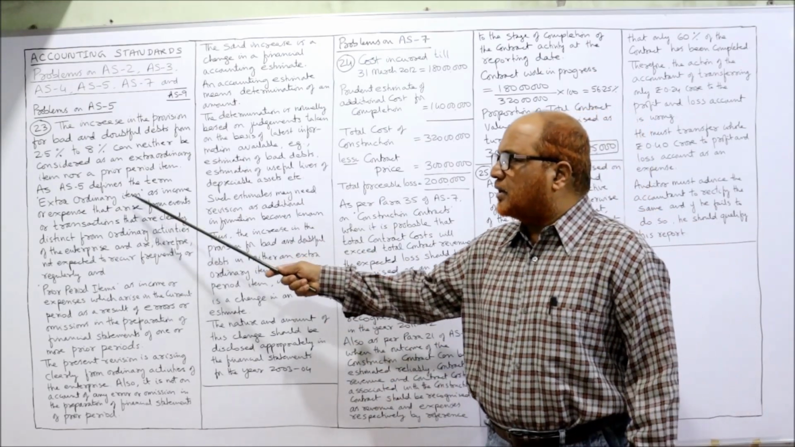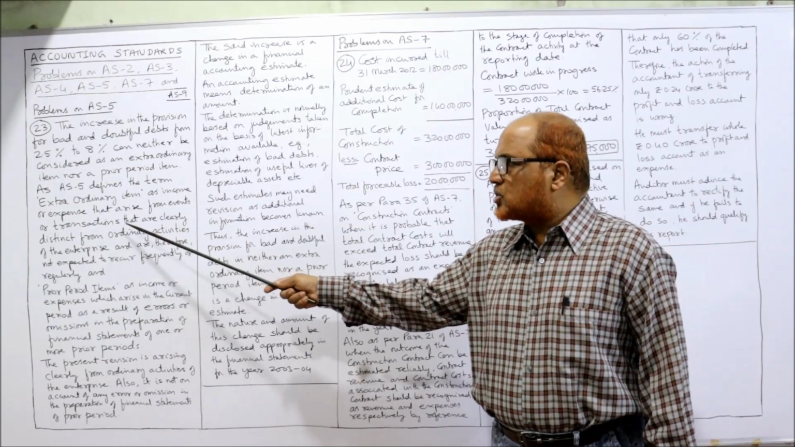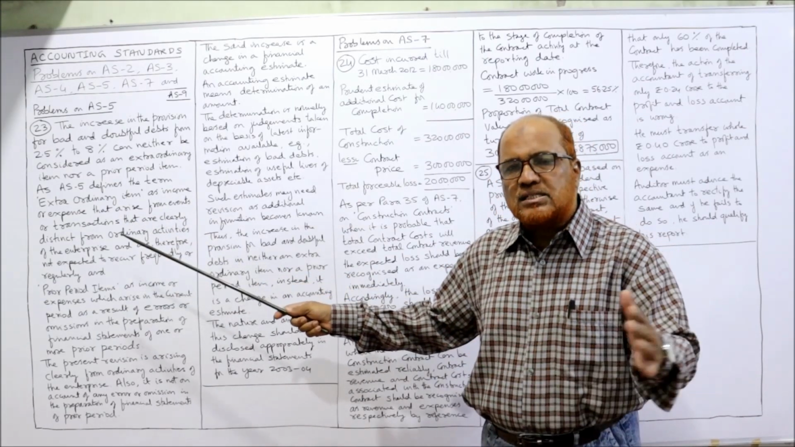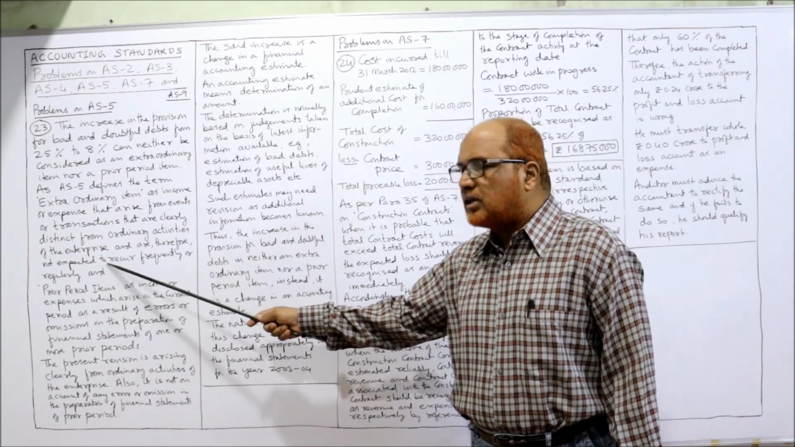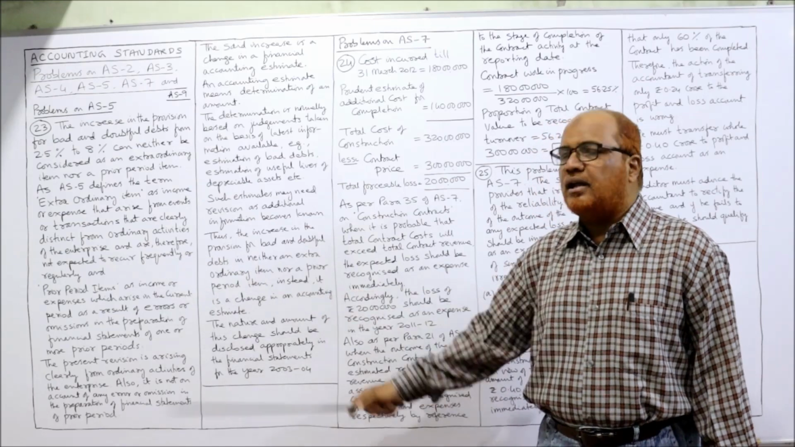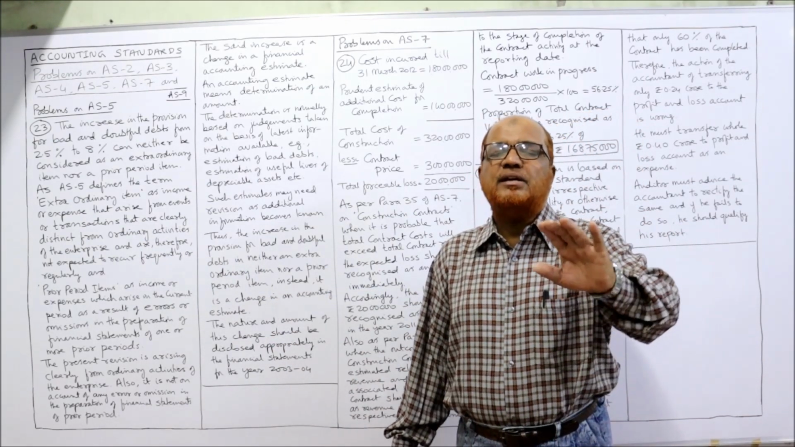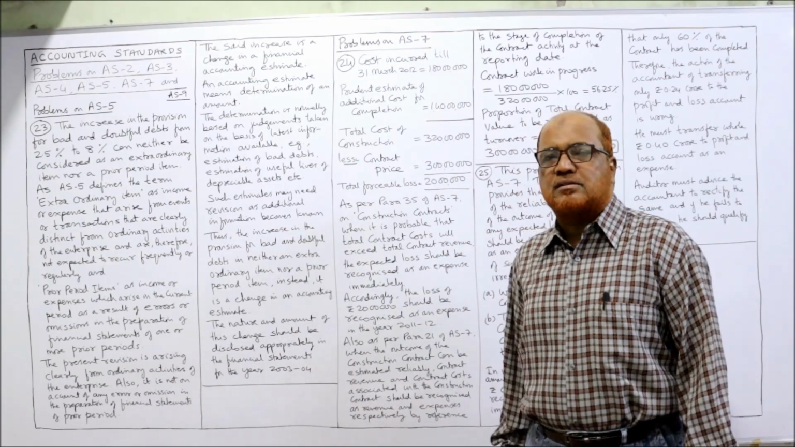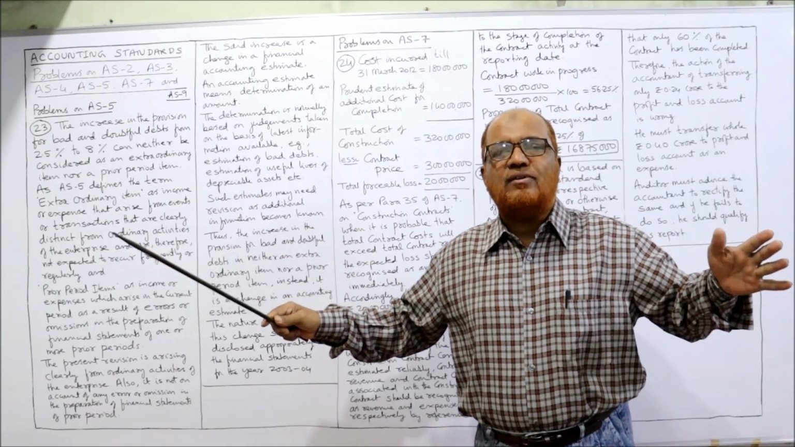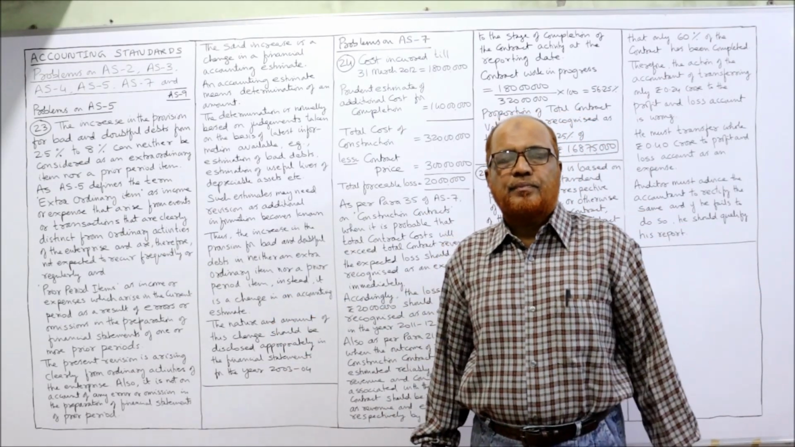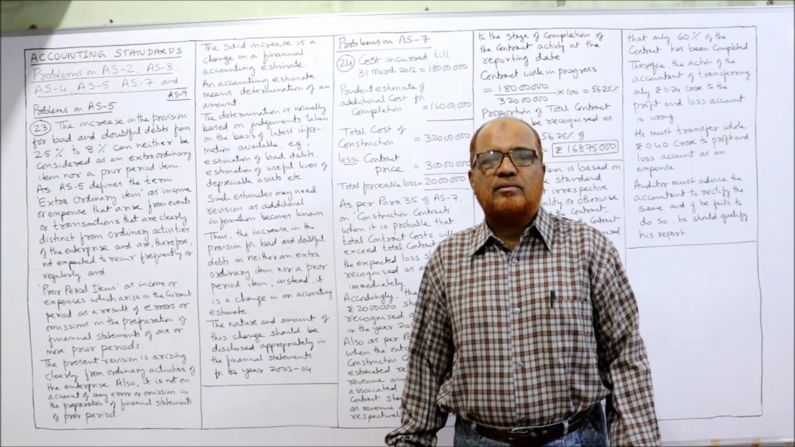What do you mean by extraordinary item? Income or expense that arises from events or transactions that are clearly distinct from ordinary activities of the enterprise and therefore not expected to recur frequently or regularly. That means an extraordinary item is any item of income or expense that arises from events that are completely distinct from ordinary activities. Two types of activities are there: ordinary activities and extraordinary activities.